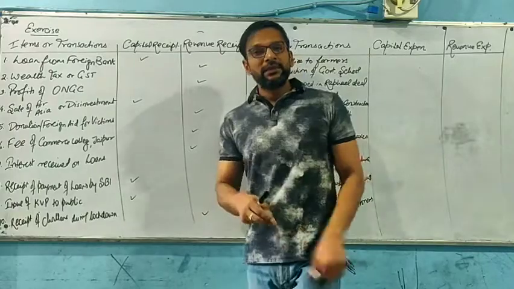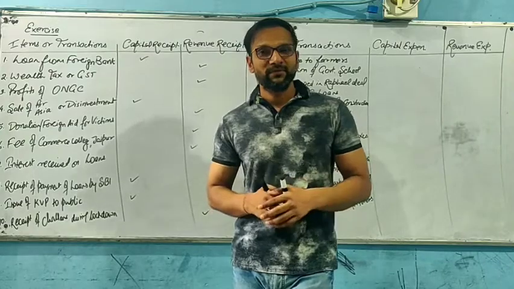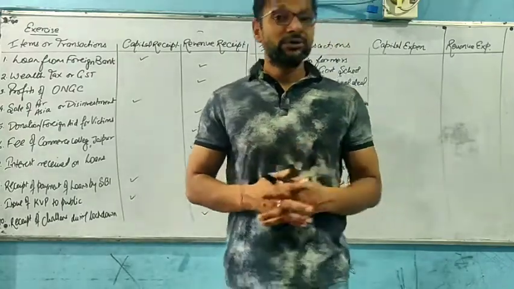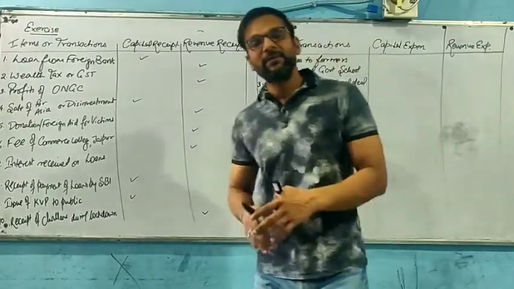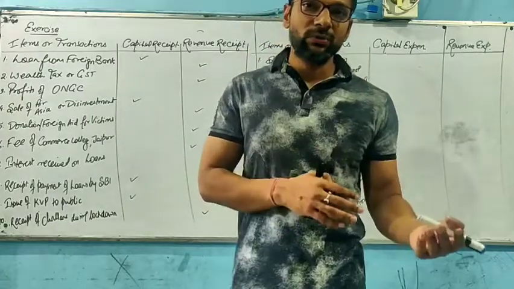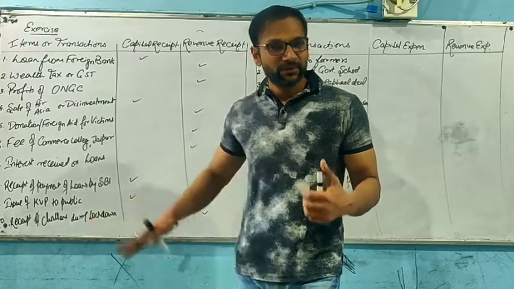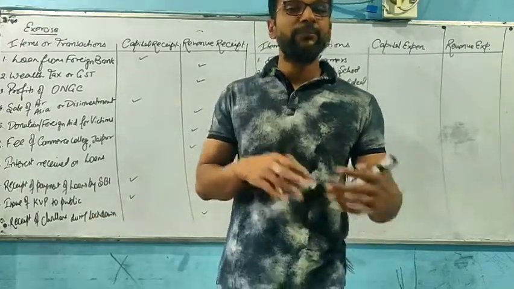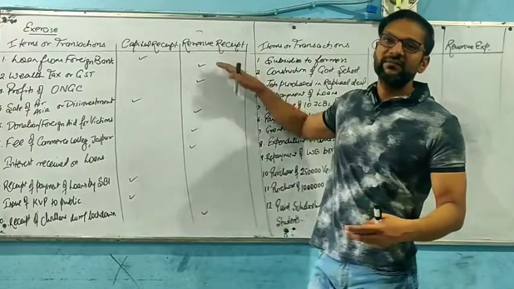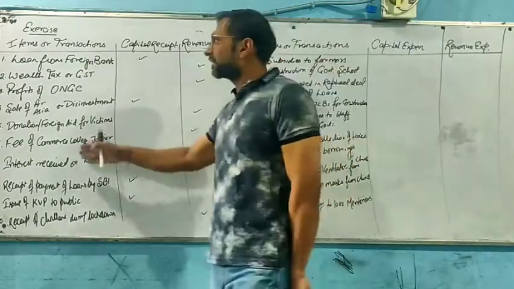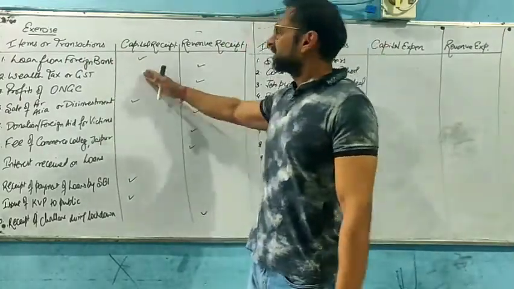Why so? See, during this period of coronavirus, there is a complete lockdown that has been imposed by the central government, by the order of Shri Narendra Modi ji, the Prime Minister of India. He made a lockdown for the security of all the people of India, and if anybody broke the rule of lockdown, he must be challaned suitably and reasonably. So whatever be the amount of challan or fines and penalty imposed on the person who is breaking the law or rules will be termed as non-tax revenue receipts. So basically this is a small exercise that we have done with you with respect to how we can categorize or segregate the transactions into capital receipts and revenue receipts.